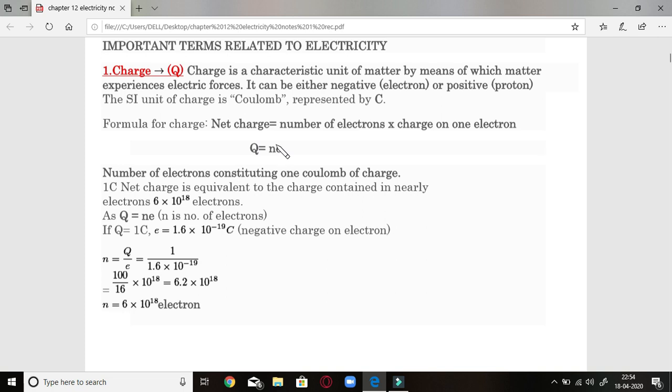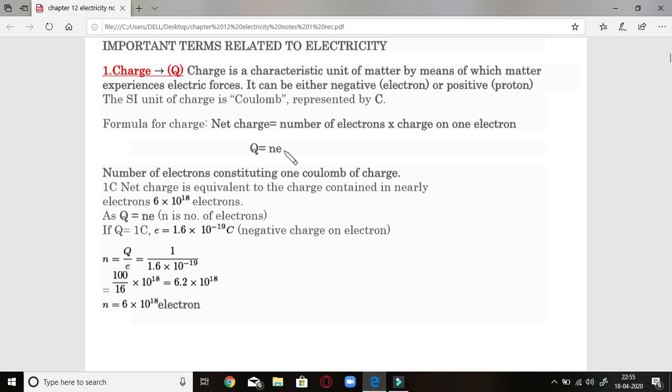Let us see the formula to calculate charge. Net charge is equal to the number of electrons multiplied by the charge on one electron. This means in a piece of wire, if we want to find the total charge on it, we take the number of electrons multiplied by the charge on one single electron. Therefore Q is equal to Ne. And students, you know that this e is always constant.